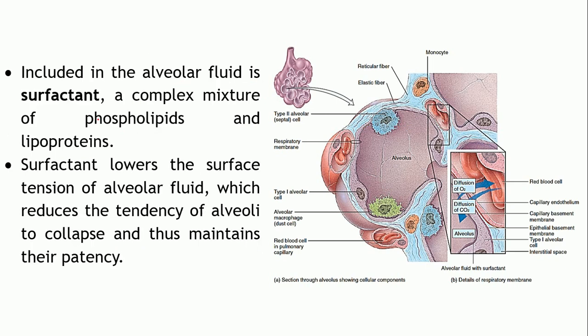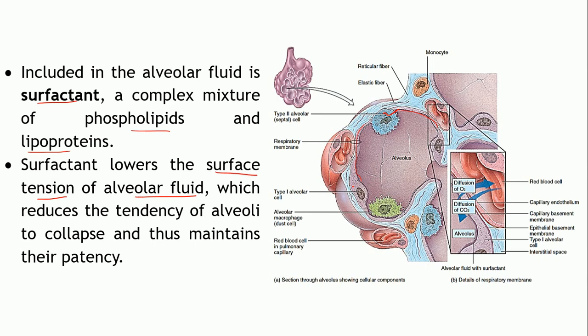This alveolar fluid also contains surfactant. And what is the role of this surfactant? It is a mixture of phospholipids and lipoproteins. Why is surfactant present over here? It is there to reduce the surface tension of the alveolar fluid. Otherwise what will happen? There is a fluid present over here, right, lining this wall.